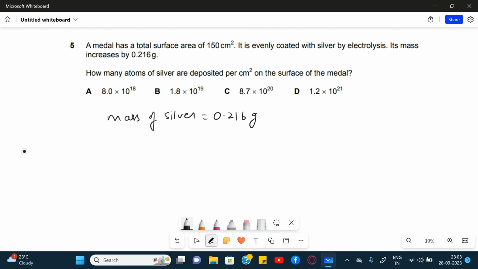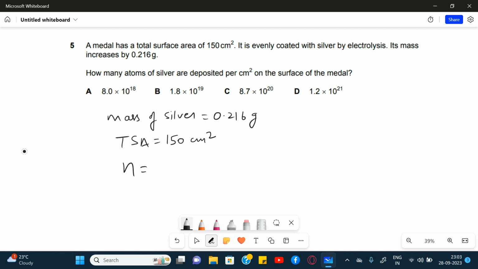How many atoms of silver are deposited per centimeter square on the surface of the metal? Total surface area is given: 150 centimeters square. Since we have to calculate the number of atoms per centimeter square, we need to calculate the number of moles first.